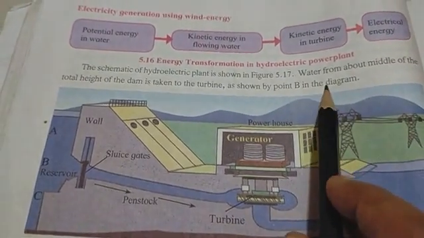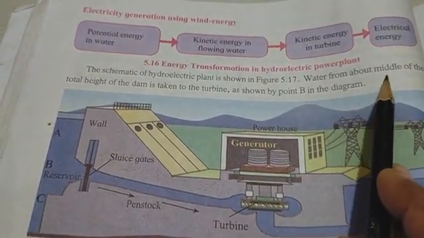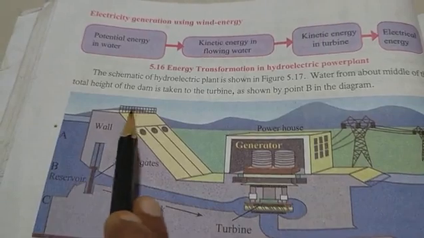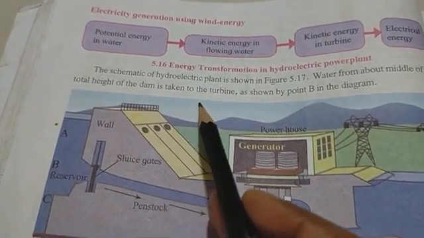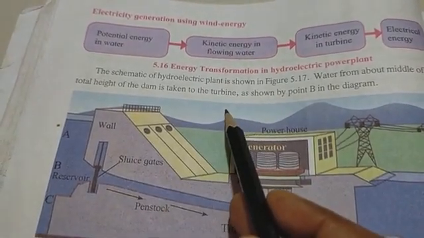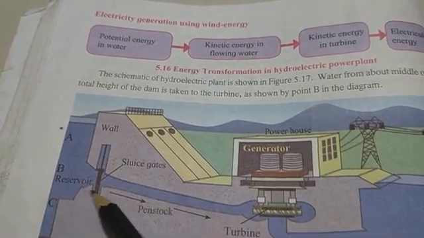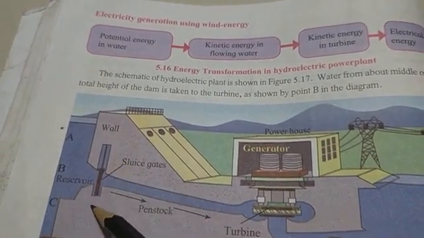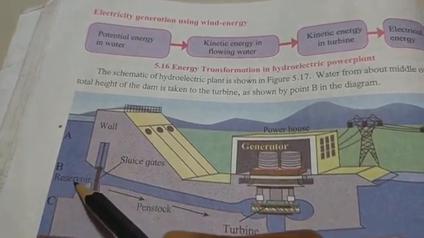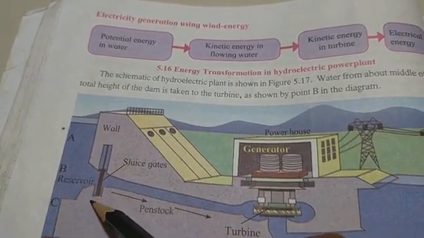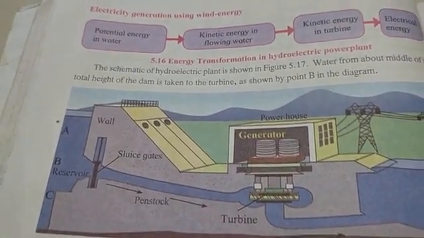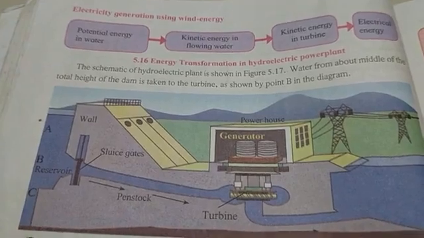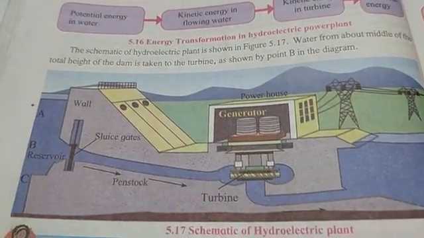Water from about the middle of the total height of the dam is taken to the turbine as shown by the point here. You have to observe this picture and be clear with this diagram.